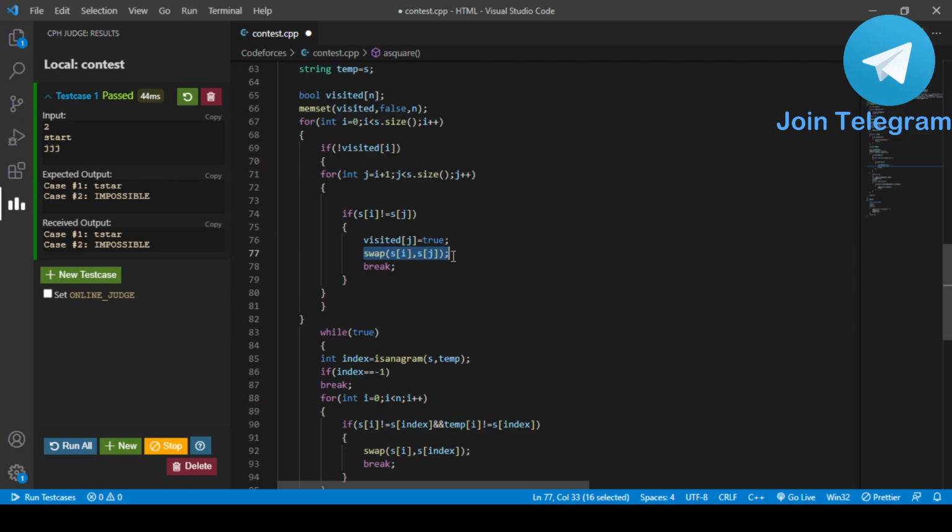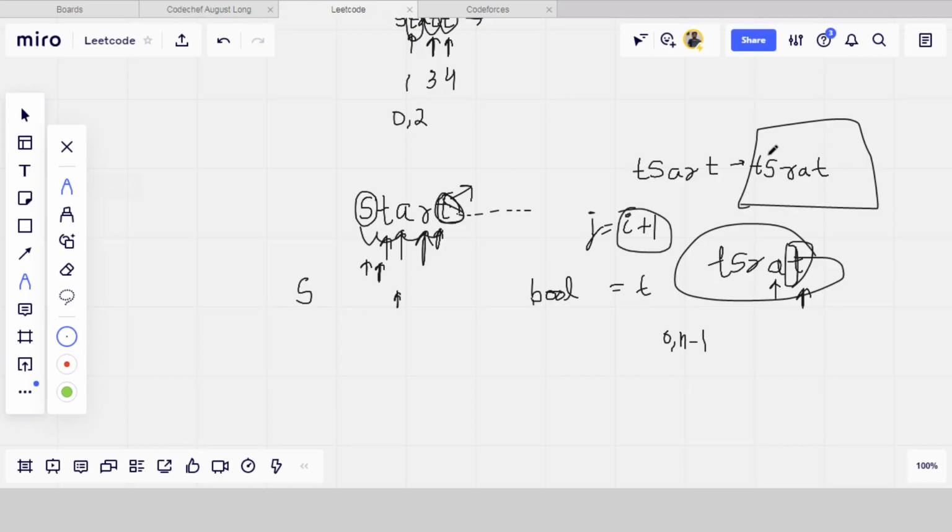Making i true is useless, because now we will increment i by 1, so we are not going to do i once again. Okay, so we have swapped the characters and we break. So by using this particular algo, the resultant string which we are getting is this one, where there is an error with the last letter, because we are not checking the last letter.